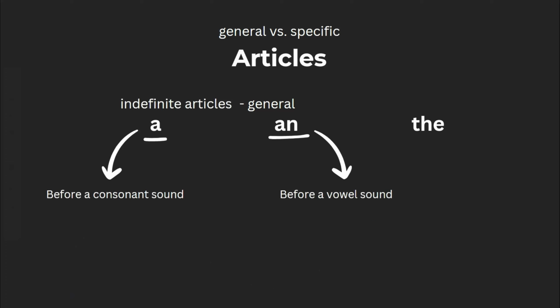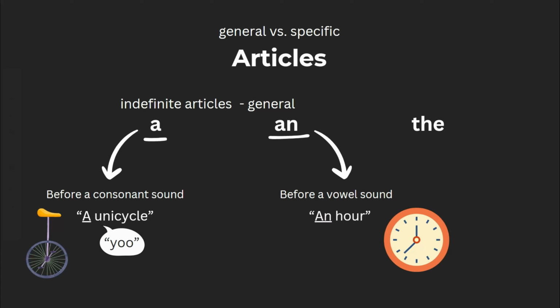Because of this, we'd have a unicycle, for example. Even though unicycle starts with a vowel, it starts with a consonant sound, U. Likewise, we'd have an hour. Even though the word hour starts with a consonant, it starts with a vowel sound, ow.